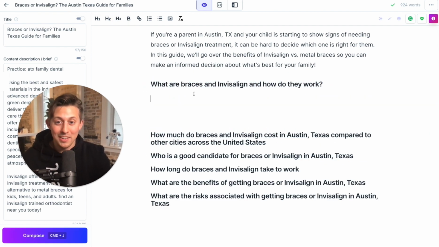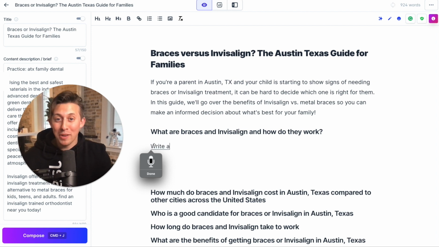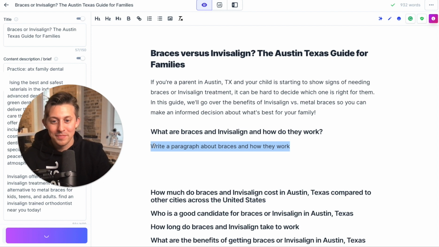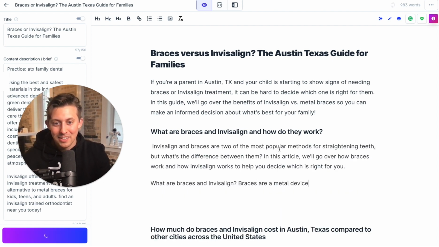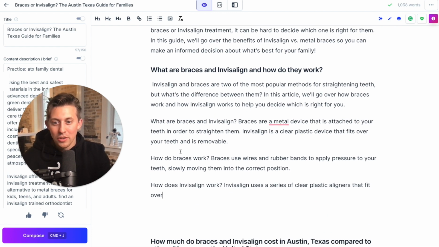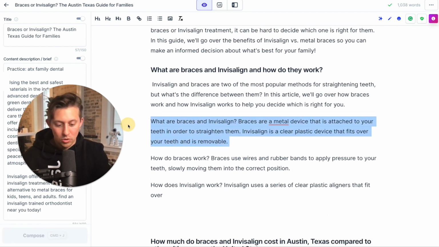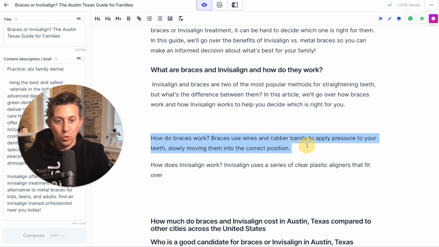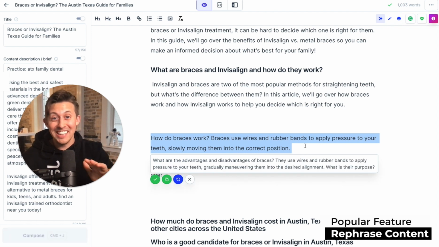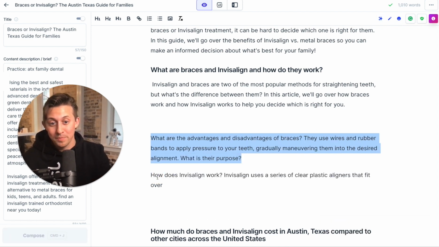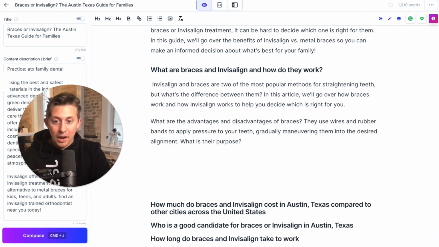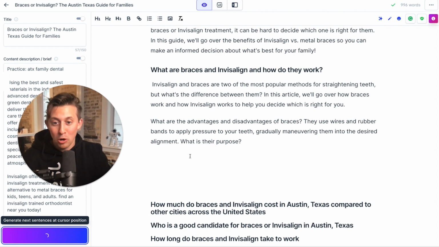Let's do another Jasper command. Write a paragraph about braces and how they work. Jasper's thinking. Perfect. Oh yeah, this is good. So maybe I want to here, I can delete that. Maybe I want to rephrase this section. And you can rephrase or revise any existing content very quickly. Perfect. All right, and then from here, I can generate my next paragraph going down to the compose button.